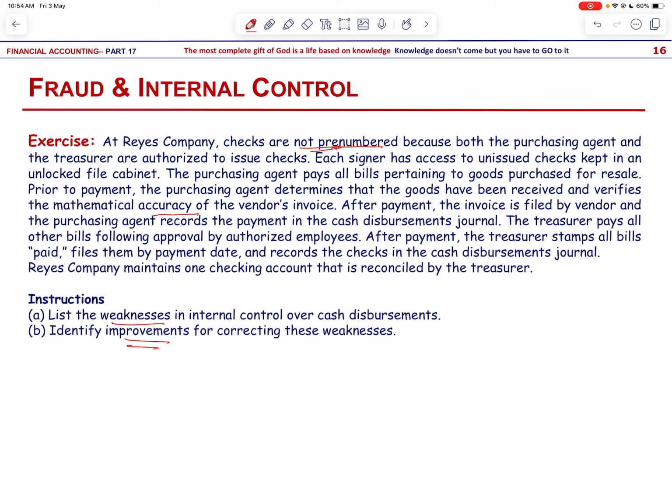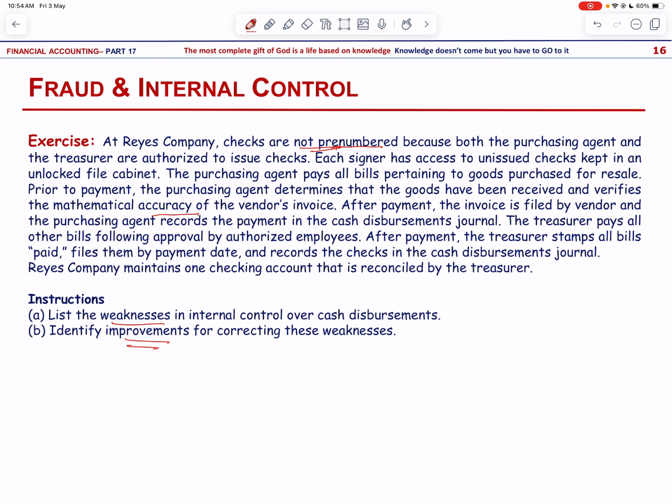The third weakness is unissued checks are stored in unlocked file cabinets. So obviously this is the problem of physical control, and the suggested improvement is unissued checks should be stored in a locked file cabinet with access restricted to authorized personnel only. The fourth weakness is that the purchasing agent approves and pays for goods purchased, and that is segregation of duties. So the suggestion for improvement is that the purchasing agent should approve bills for payment by the treasurer.